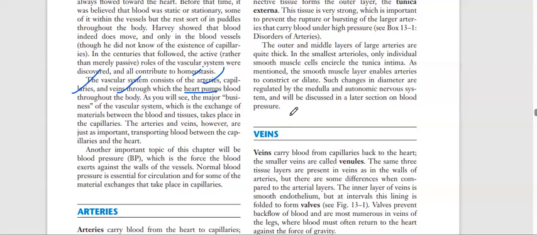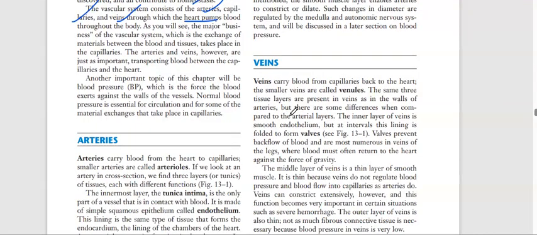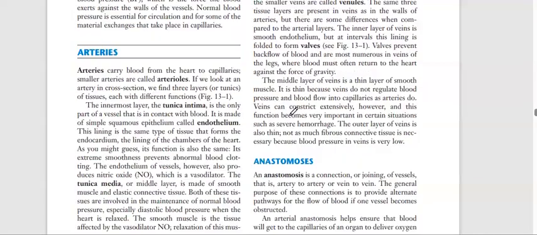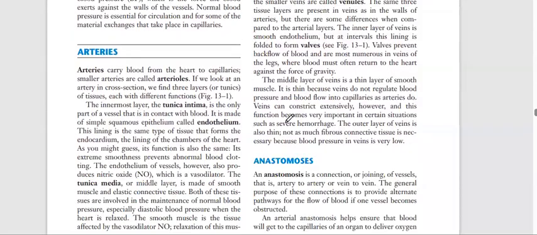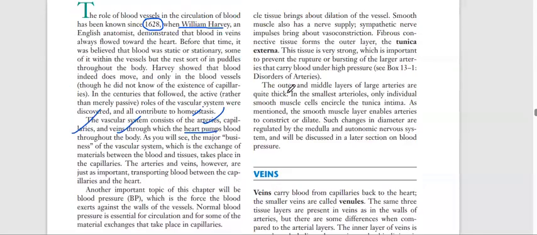That's the reason we have arteries, veins, and capillaries. So basically, the heart pumps with pressure, and the blood is forcefully pushed to the arteries. We measure this as blood pressure. We will talk about all these things in this lecture in detail.